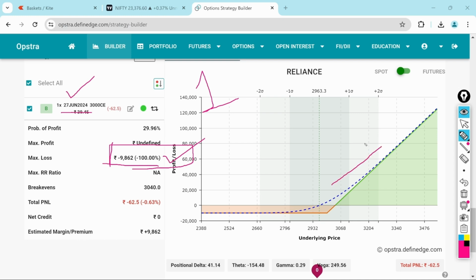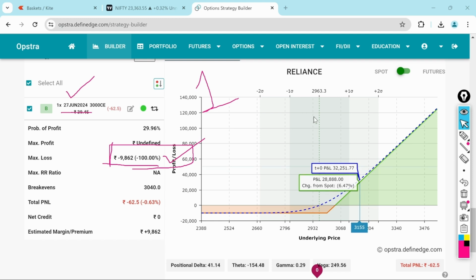If the market moves up, we will make a profit. How much profit we make is directly proportional to how much the stock moves. Let's say on 27th June, Reliance is trading around 3159. Then what is the profit we will get? The green box which you can see, 29,888, is the profit we will get. The profit is directly proportional to the movement of the stock.